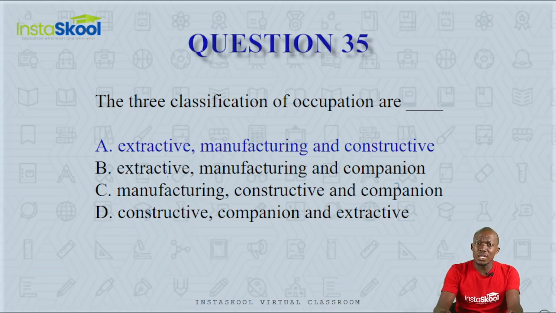There are three classes of occupation. The first is extractive, people who get raw materials from the ground in their raw states. Then there is manufacturing, people who convert the raw materials into finished goods. And then the constructive, people who use finished goods to build other products. So the correct answer here is option A, extractive, manufacturing, and constructive.